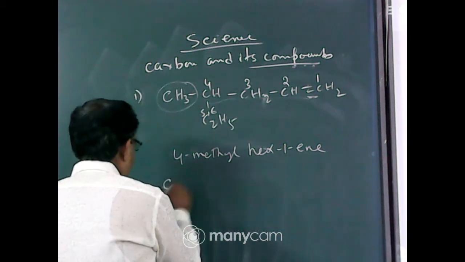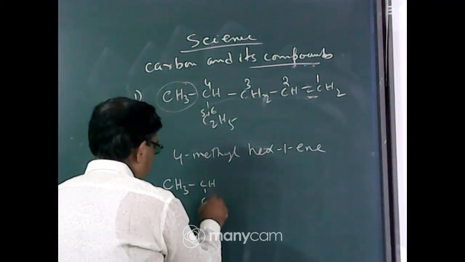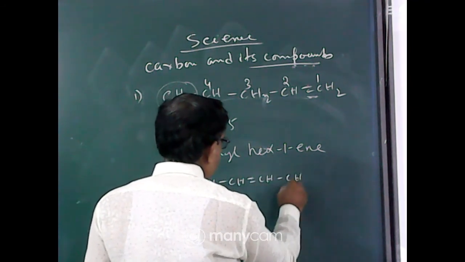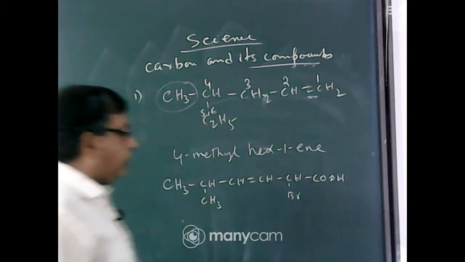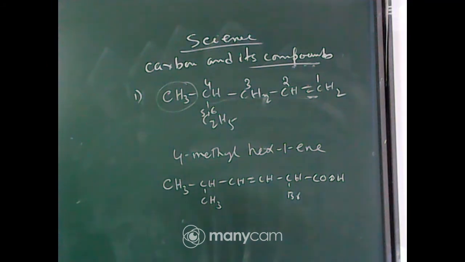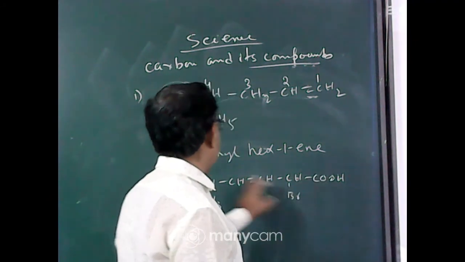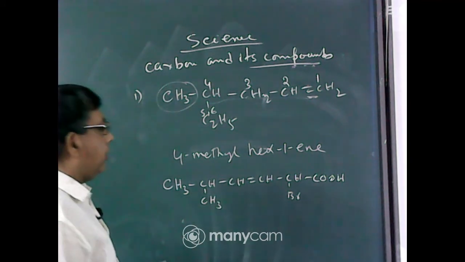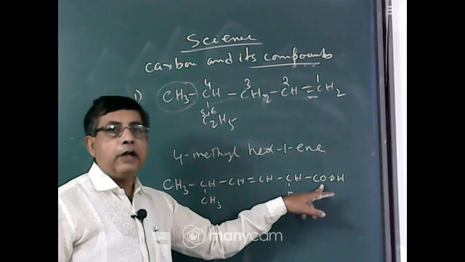Say another compound. CH3, CH, CH3, CH, double bond CH, CH, Br, COOH. What will be the name of this compound? First you select the longest carbon chain: 1, 2, 3, 4, 5, 6 and 1, 2, 3, 4, 5, 6. Since both sides are 6, now from which end? You will number the carbon atoms from the right hand side, because the functional group comes at carbon number 1.